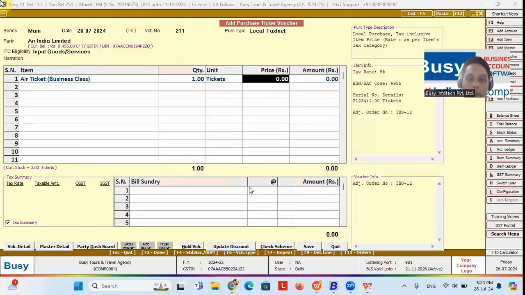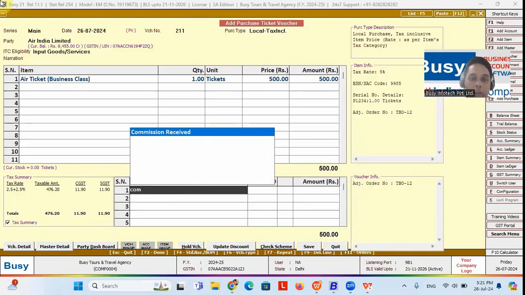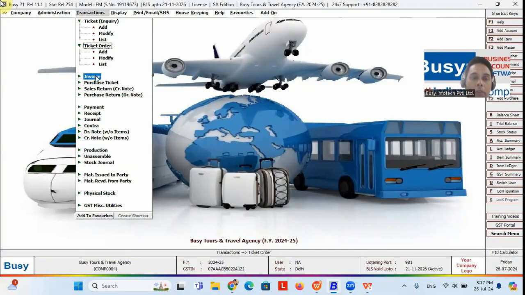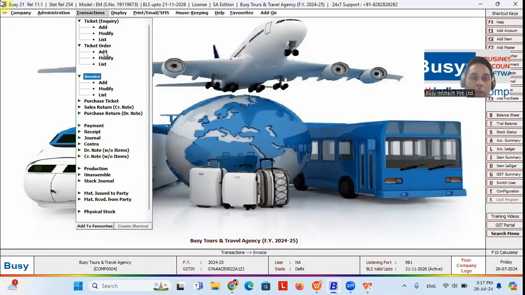So press OK over here, and if you're going to generate a ticket with the rate of 500, and against that you are getting a commission. So you can receive the commission from Air India, because you are collecting the ticket on the basis of a commission. You are getting 2% commission. So you are purchasing the ticket at 490, and you are going to place the bill of this ticket to the customer at the rate of 500. So 10, or 2%, is your commission. So once you purchase, you can raise the invoice. Once the ticket has been confirmed, then you can raise the invoice against that inquiry.